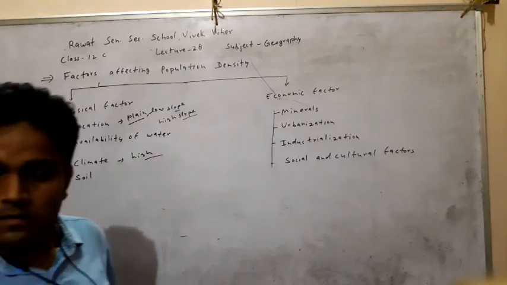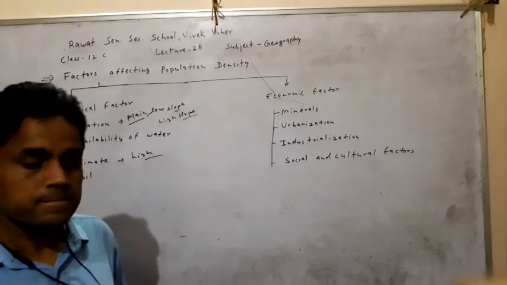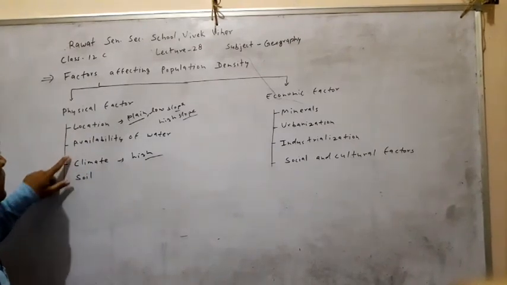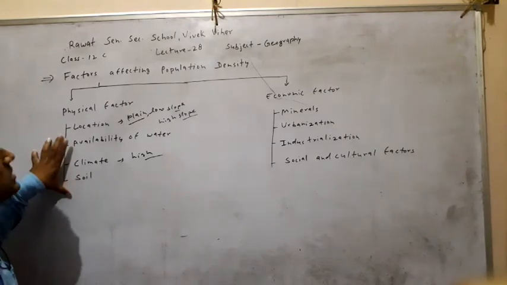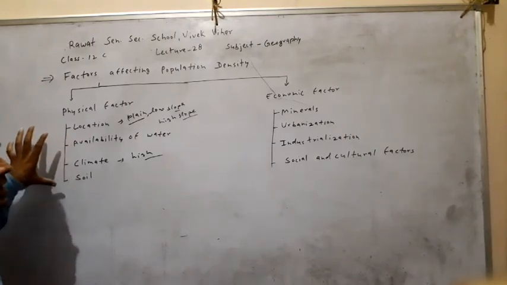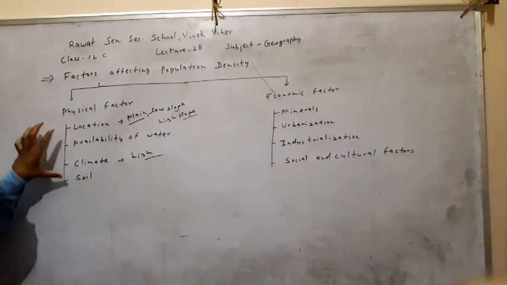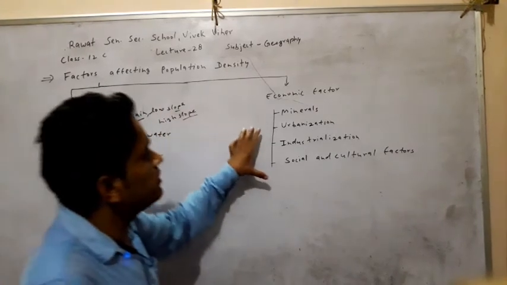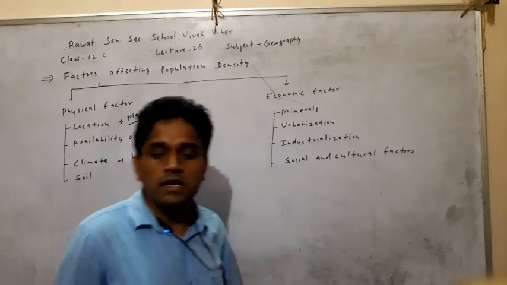Location, availability of water, climate and soil all affect the population density. And economic factors also affect the population density.